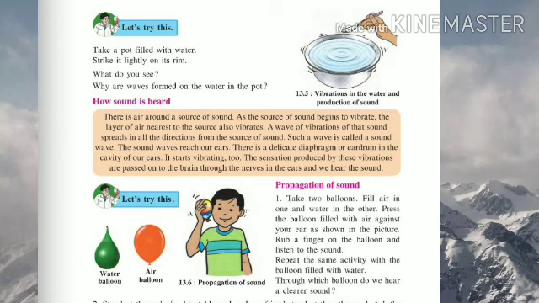Now let us try this activity. Take a pot filled with water, strike it lightly on its rim. What do you see? Why are waves formed on the water in the pot? You can see in that 13.5 picture vibrations in the water and production of sound.